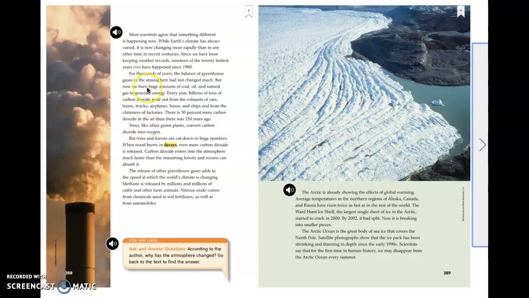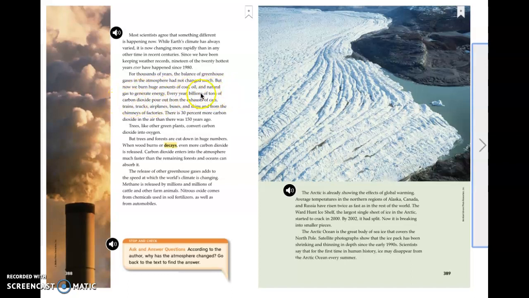So you see that right here in the text, we burn huge amounts of oil. They have billions of tons of carbon dioxide from all of these transportation vehicles. And so now there's 30% more carbon dioxide in the air than there was 150 years ago.